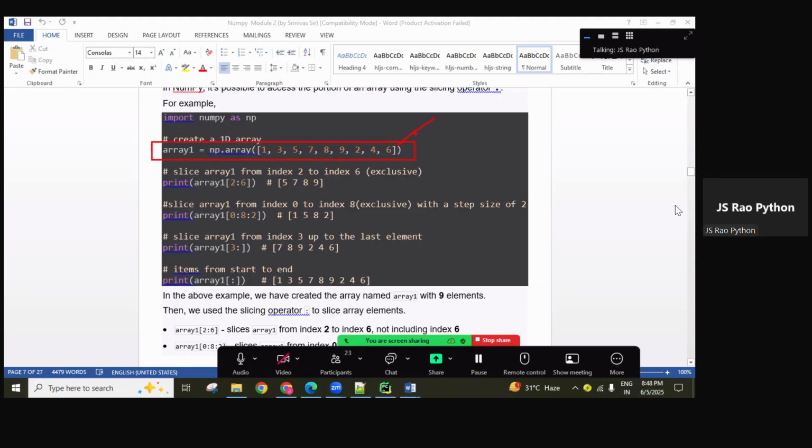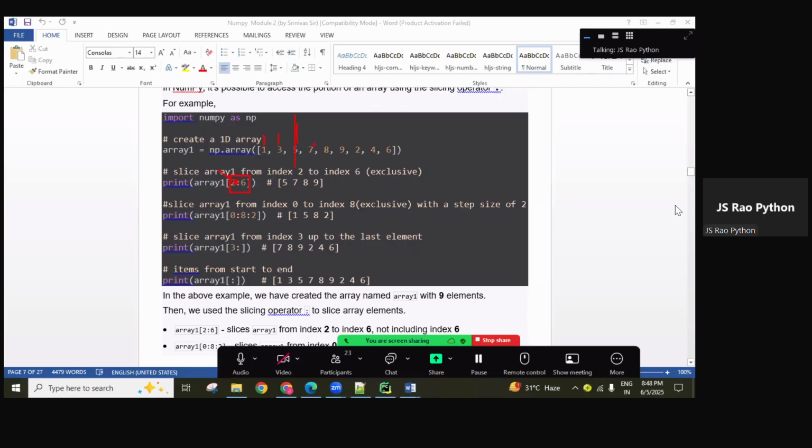Okay, so now here I created a one-dimensional array. Already I explained how to create 1D, 2D, 3D. Now accessing with indexing is completed. Now we are going to do it with slicing. Okay, so now the array object is there. Slicing means like this: 2 colon 6. Starts from 2, the second index, 0, 1, 2. It means starting from here onwards up to the sixth index.